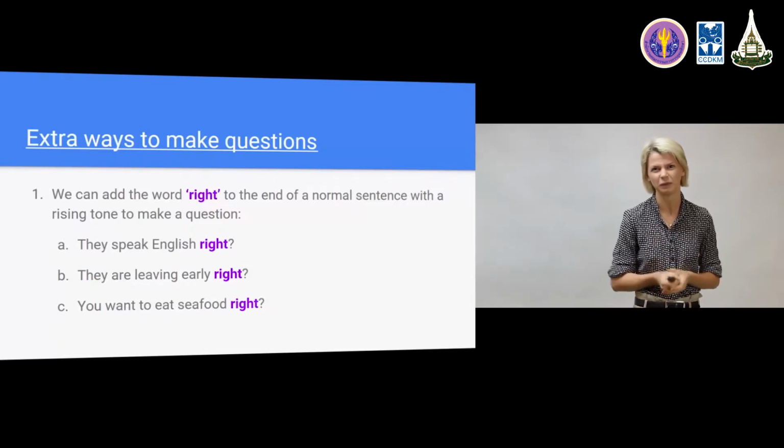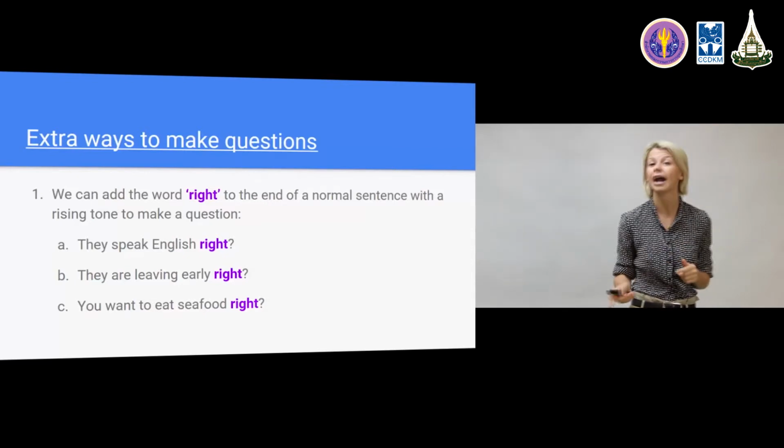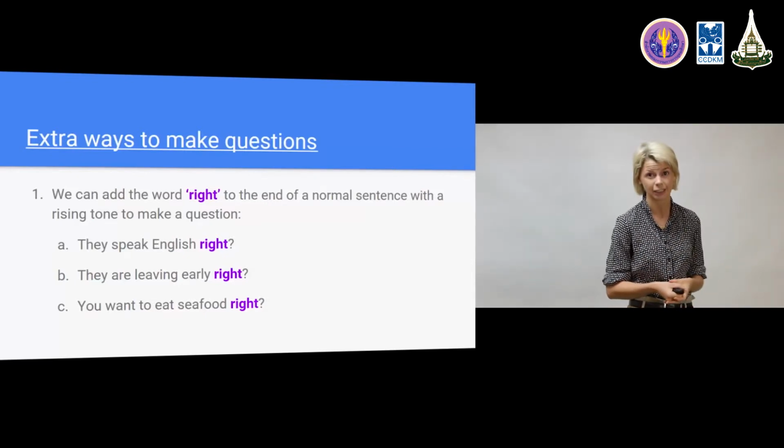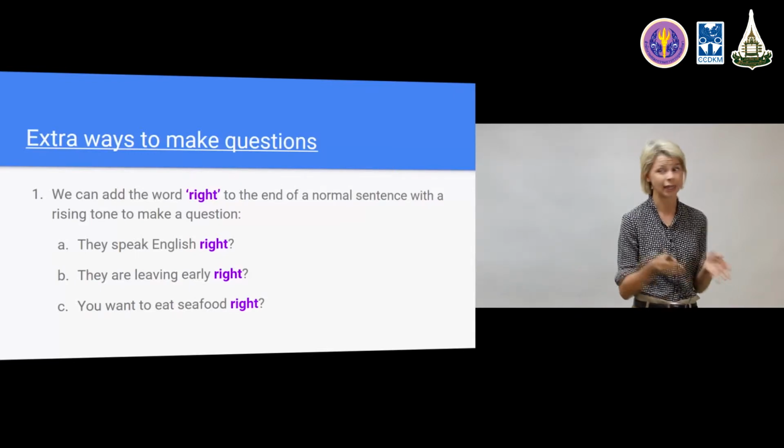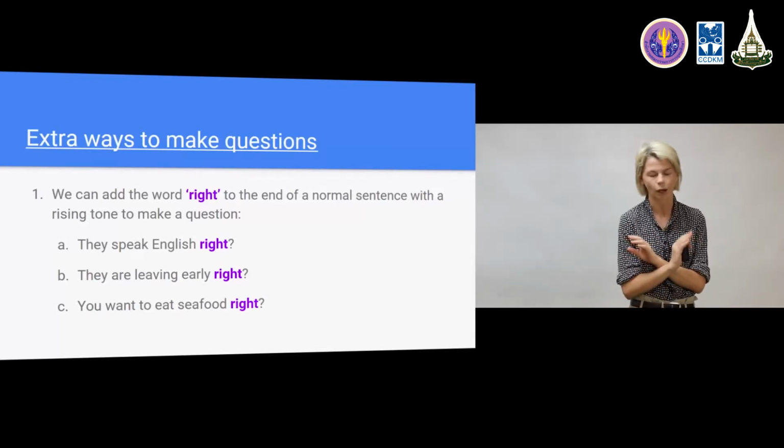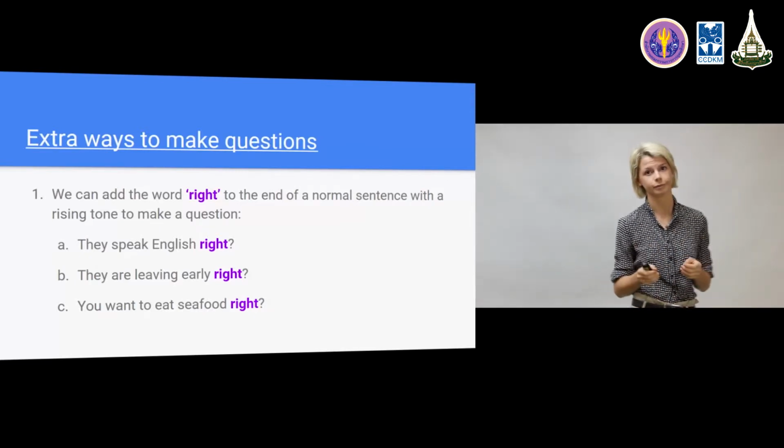I don't think you will get points. I'm not sure, but I don't think so. But outside your classroom, it's okay. It is a normal way to speak English. Exam English and real world English are not the same. It's easier. Okay. They speak English, right?